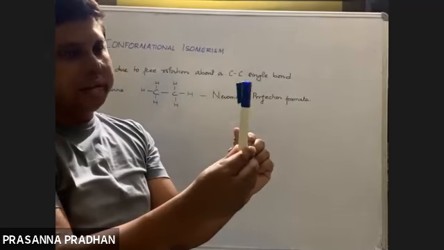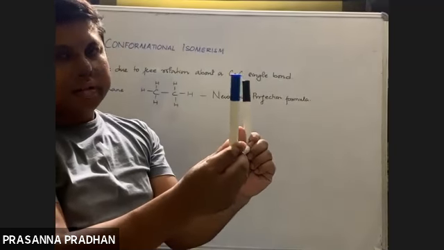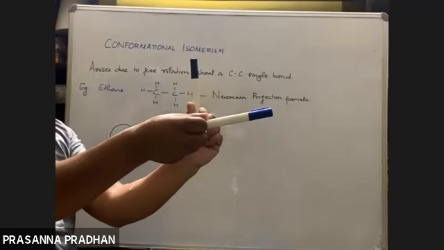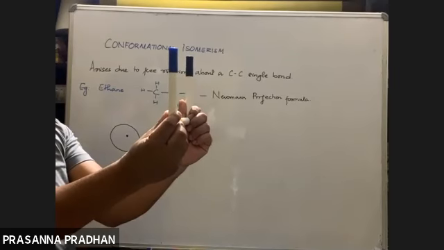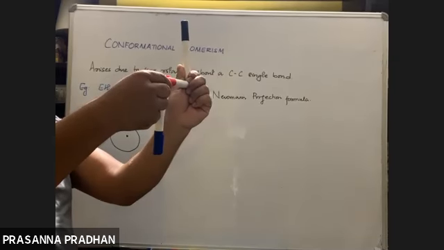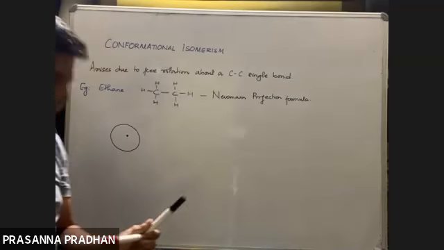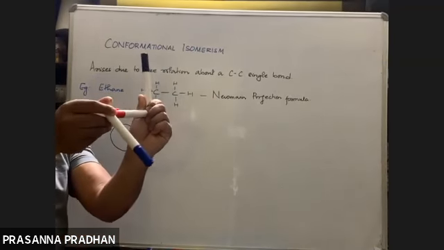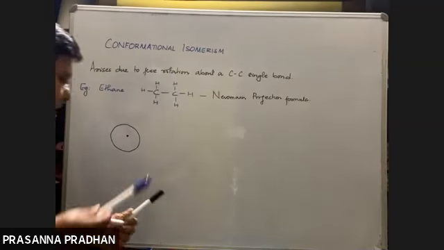What is the angle between them right now? Can you see? 90 degree. Very good. What is the angle between them? 0 degree. Very good. Excellent. What is the angle between them? 180 degree. What is the angle between them? 60 degree. Fine. So rotation is happening, right? Due to rotation, infinite angles are possible, right? But we won't study those infinite angles.